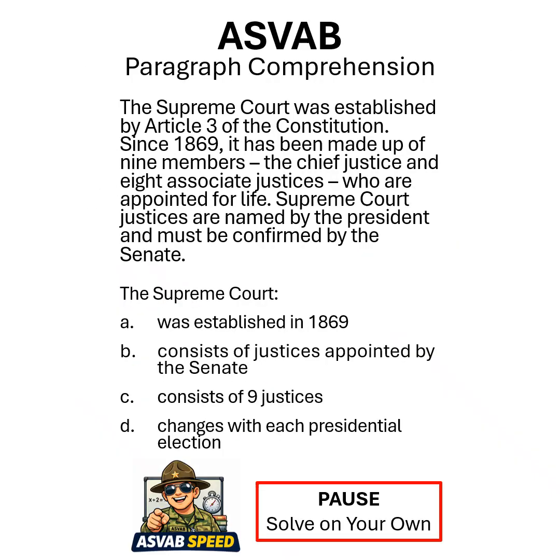Paragraph comprehension. The Supreme Court was established by Article 3 of the Constitution. Since 1869, it has been made up of 9 members, the Chief Justice and 8 Associate Justices, who are appointed for life. Supreme Court justices are named by the President and must be confirmed by the Senate. The Supreme Court, what? Remember to pause, solve on your own, put your answer in the comments.